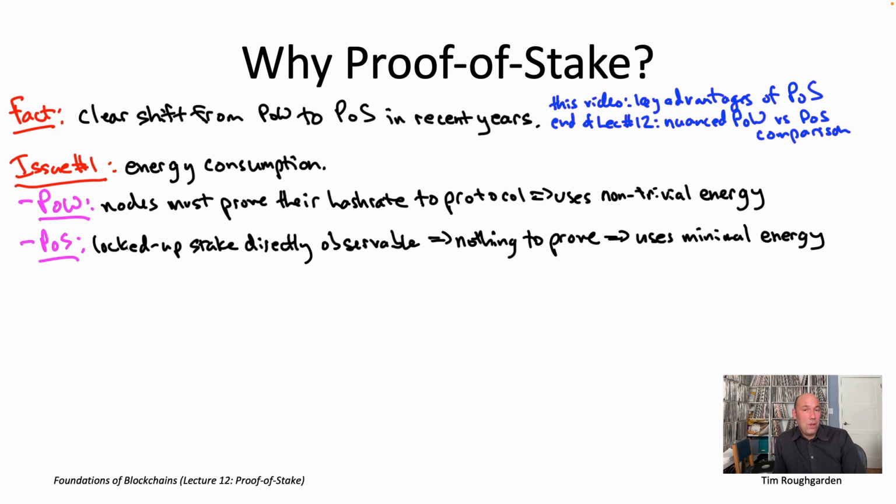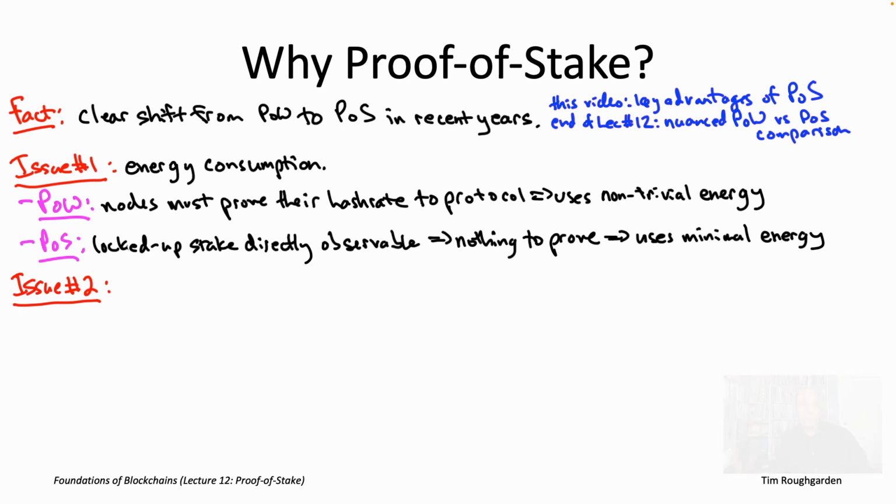So proof of work will be with us, but I'm not sure we're going to be seeing big new proof of work blockchain protocols anytime soon. Now, what's interesting is, even though the environmental debate is what gets most of the headlines on proof of work versus proof of stake, and there will definitely be proof of stake blockchain protocols that proudly trumpet themselves as green blockchains, from my vantage point, I actually don't think that's been the number one cause of the migration from proof of work to proof of stake that we've seen over the past 4 to 5 years.